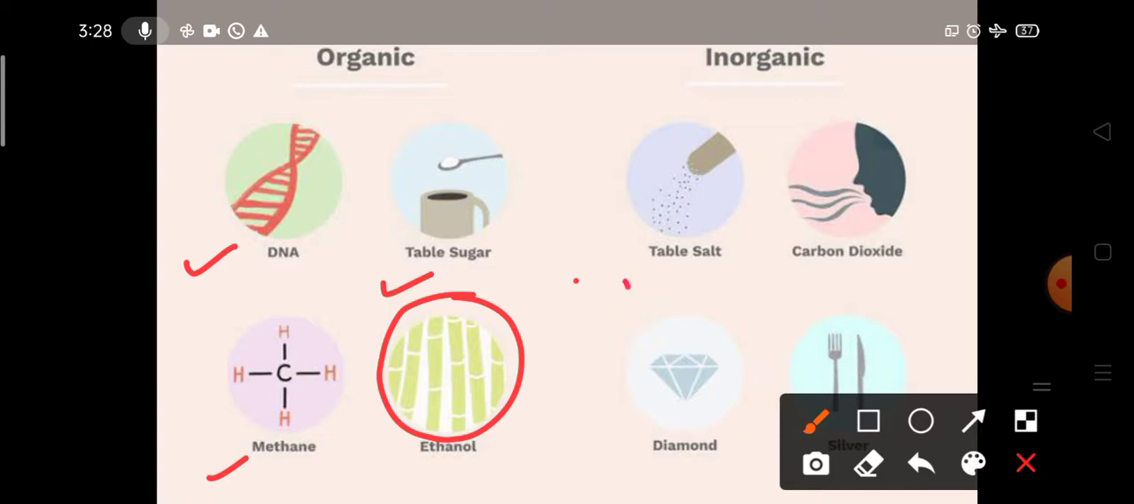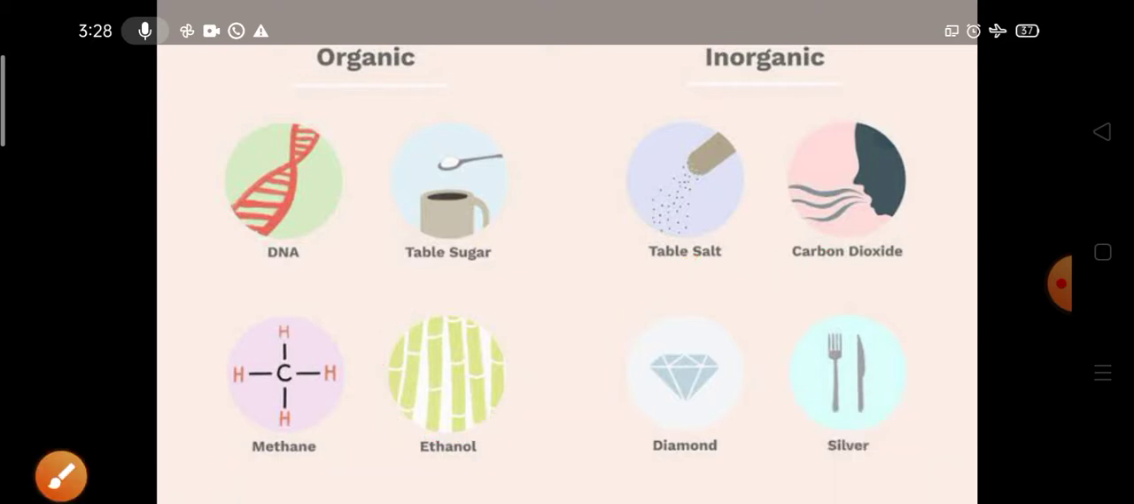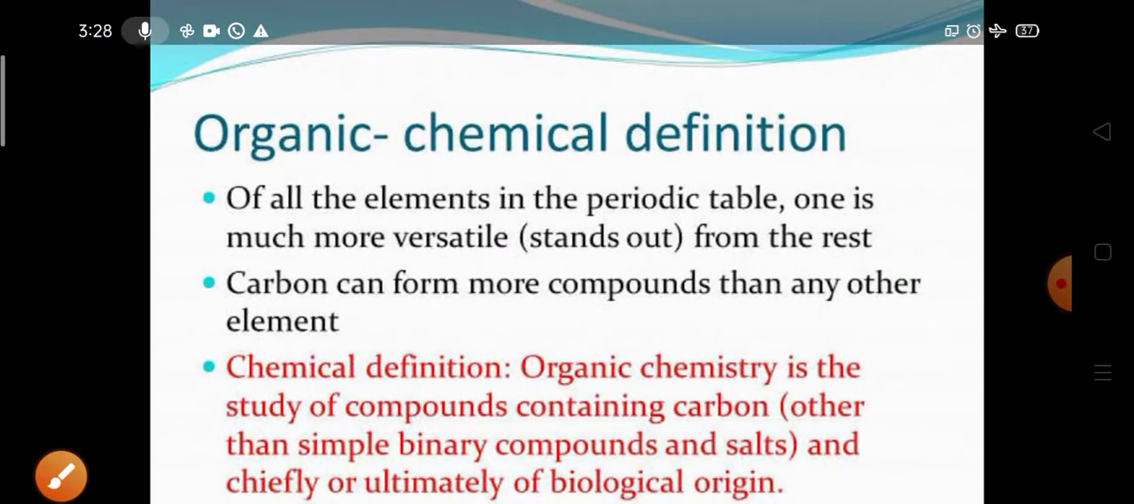And in inorganic, your table salt, what is the formula of table salt? NaCl, carbon dioxide, diamond. Whatever the metal, as I told you, all metals, that may be silver or whatever it may be. So basically, what is the definition? You can see the definition of organic chemistry.